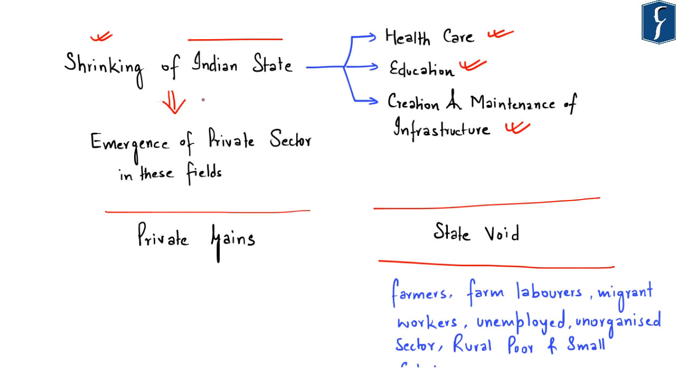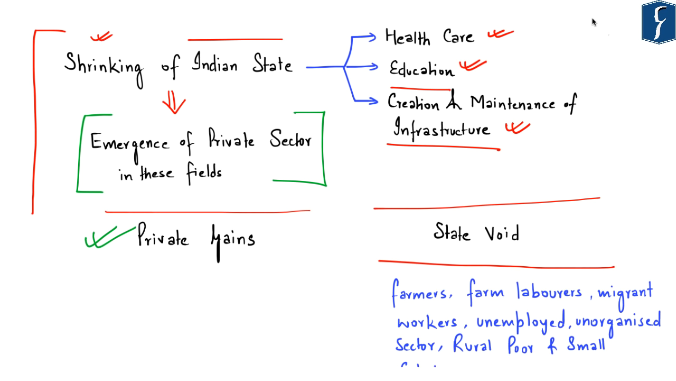And because of this inefficient or half-hearted approach of the Indian government with respect to healthcare, education and creation and maintenance of infrastructure, this has resulted in emergence of the private sector in these fields, and these private sectors work for private gains. So this article highlights that the shrinking of Indian state's responsibility, especially in the social sector, has resulted in a state void in areas which are important or critical for human development.